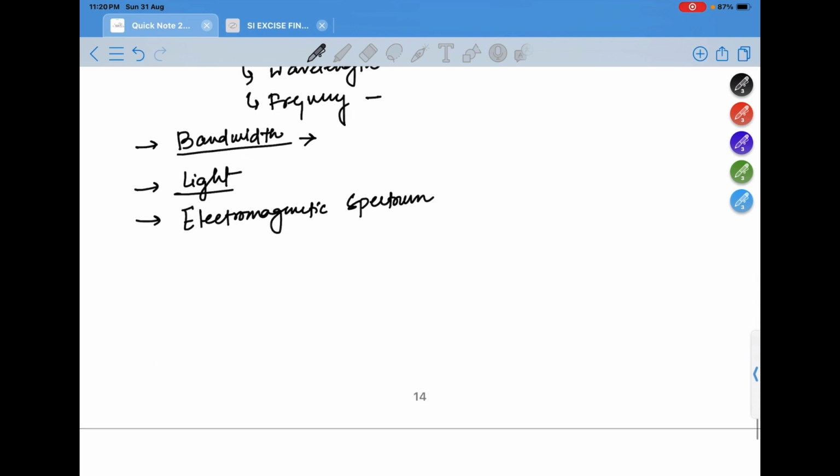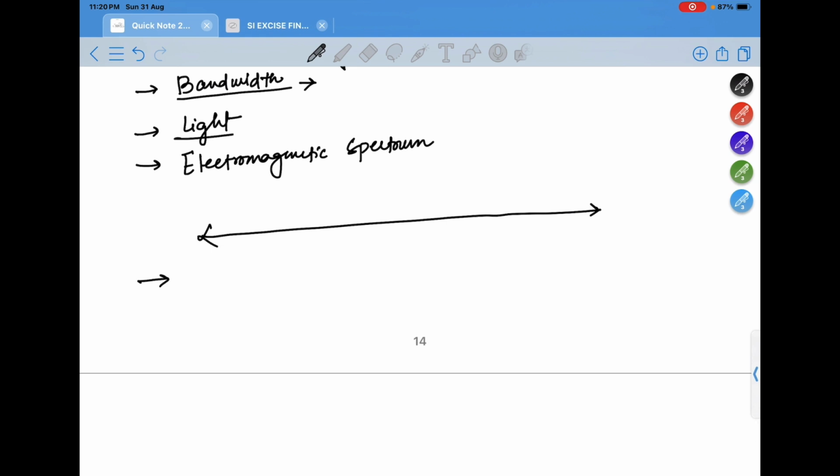In the electromagnetic spectrum you should know the sequence, what the ionizing radiation is, gamma, x-ray, ultraviolet, etc. Wavelength, nature, frequency, energy, increasing order, decreasing order, everything you should know.